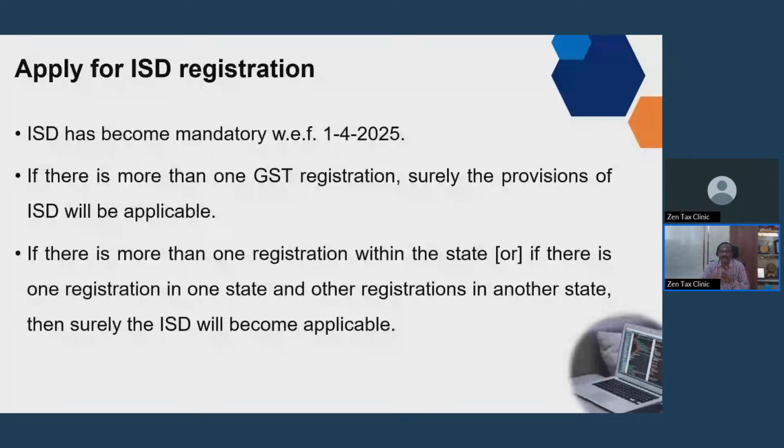So the ISD concept will be applicable for a person who has got registrations under the same PAN. See, I am a proprietor of a concern. I am a partner in another concern. There is a registration there. Then also this concept will not be applicable, because the PAN for the individual and the PAN for the firm will be different. So this ISD concept will not be applicable. The ISD concept is the worry of the persons who are having more than one registration. It can be registration within the state or outside the state.